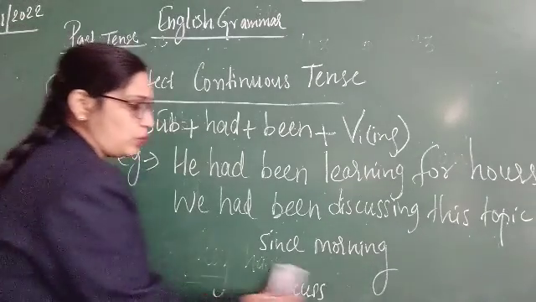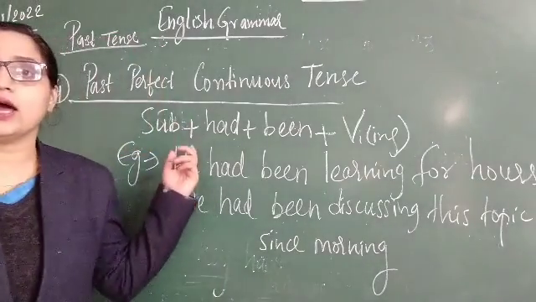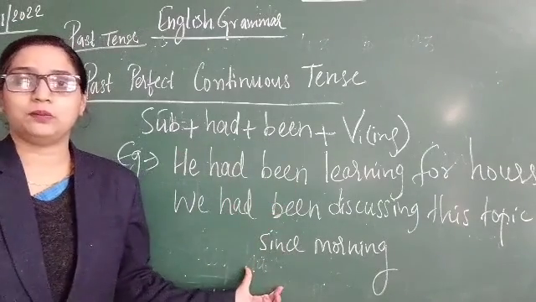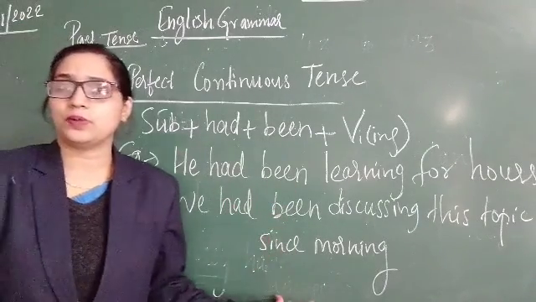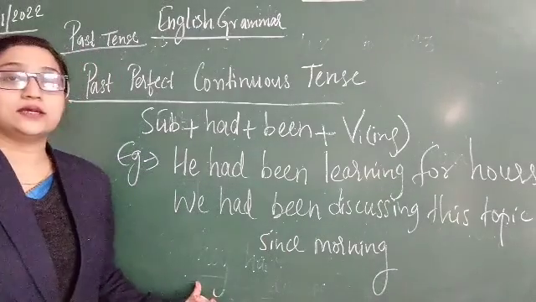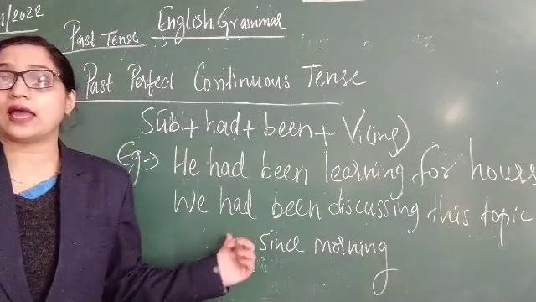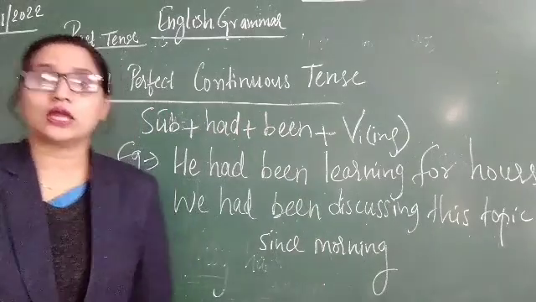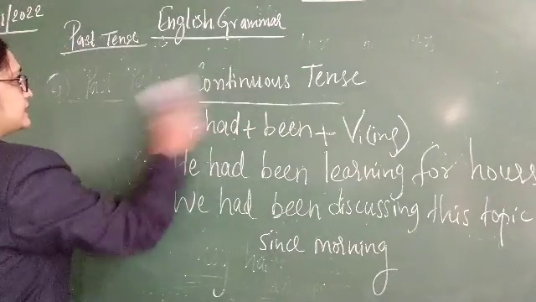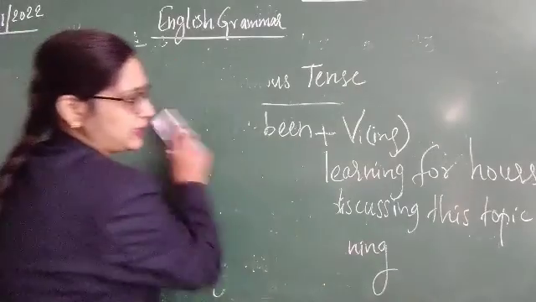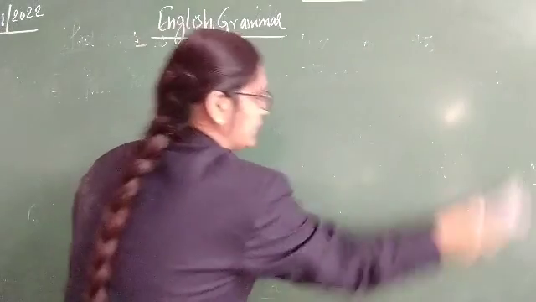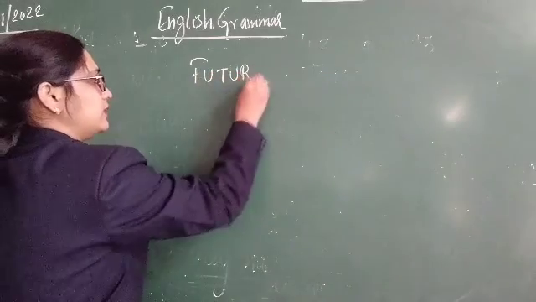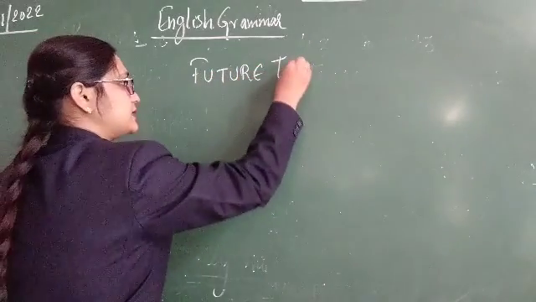Okay, so here we have completed the past tense. 4 tenses are completed here, that is simple past, past continuous, past perfect and past perfect continuous tense. Okay, now our next tense is future tense. Okay, next is future tense.